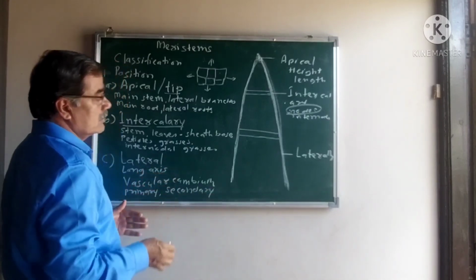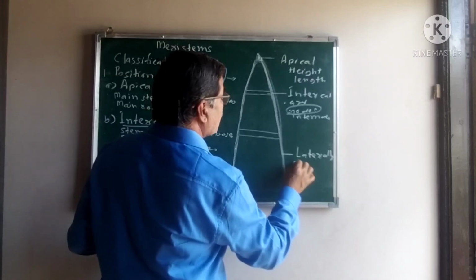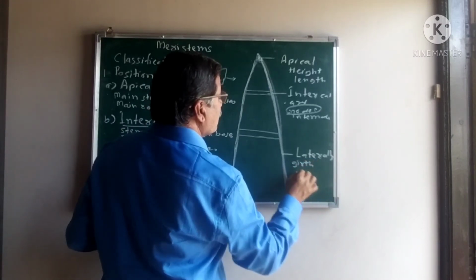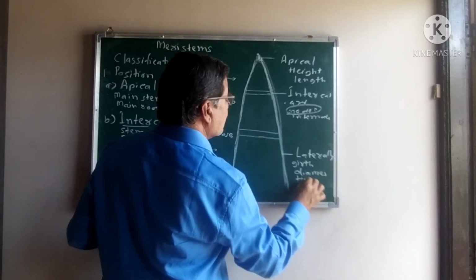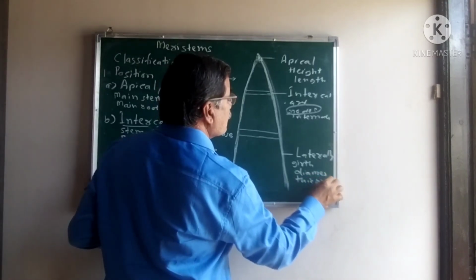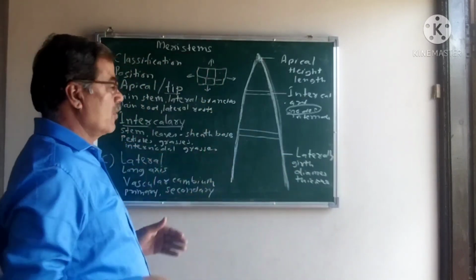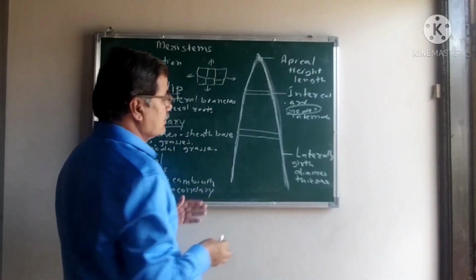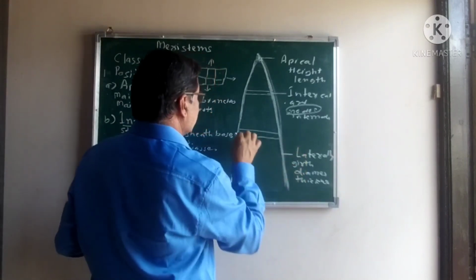The girth, diameter or thickness goes on increasing due to this development of the plant body, and that is known as the lateral meristem.